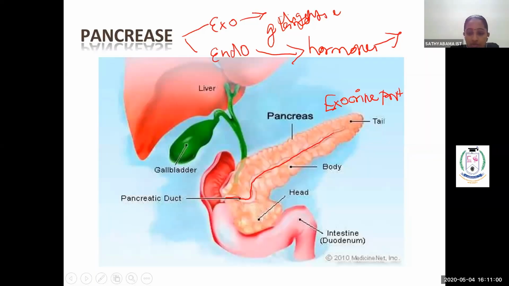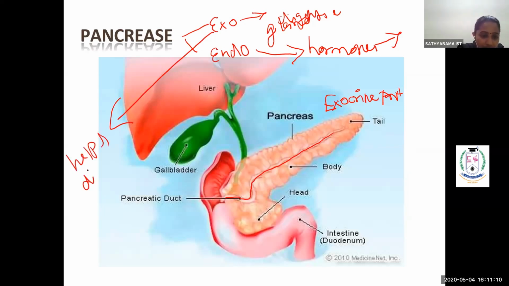The digestive juice helps in digestion. So both the components, exocrine and endocrine, are present in the pancreas.